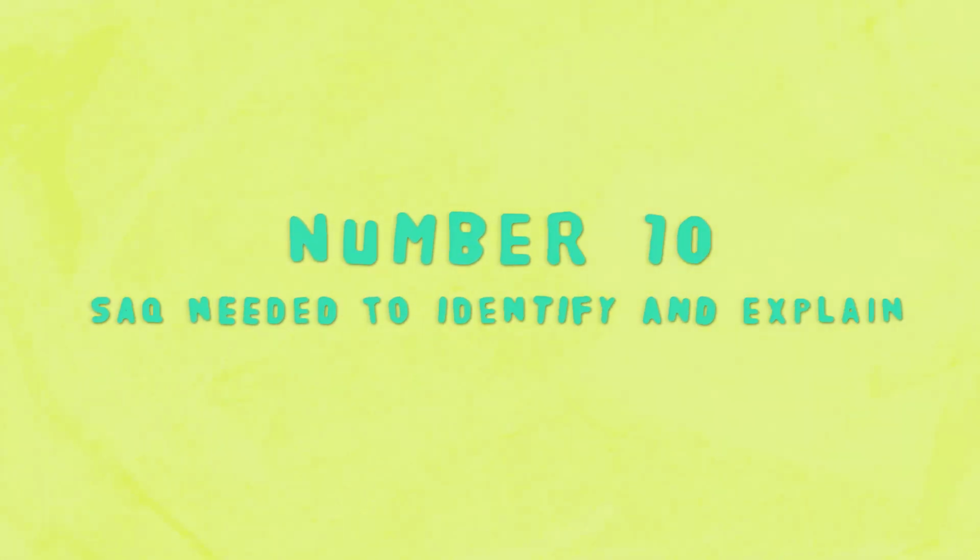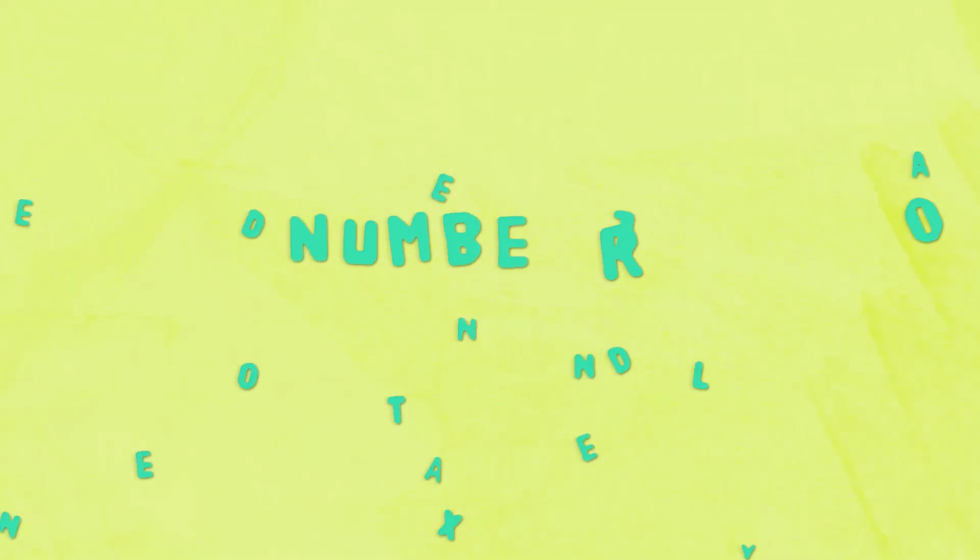Number 10. On the SAQ, students had to identify and explain. Now that might confuse you because there are a lot of SAQ prompts that ask the student to identify and explain, especially the older prompts. But the problem this year is that I heard from many AP World History readers that on the SAQ, where it only asked the student to identify information, the readers were instructed to only give the point if the student also explained the evidence.